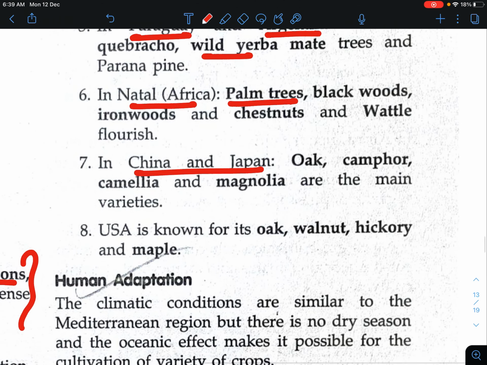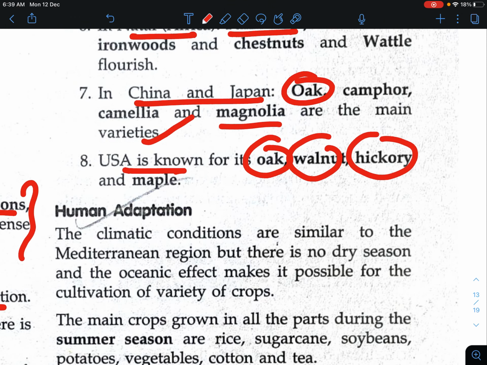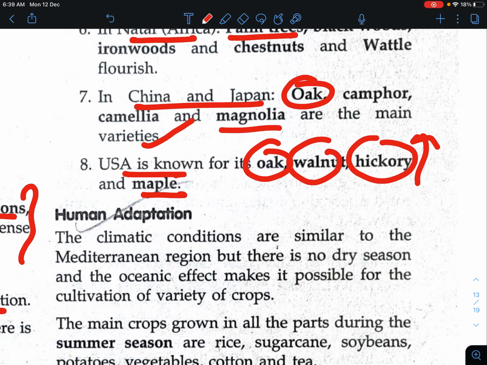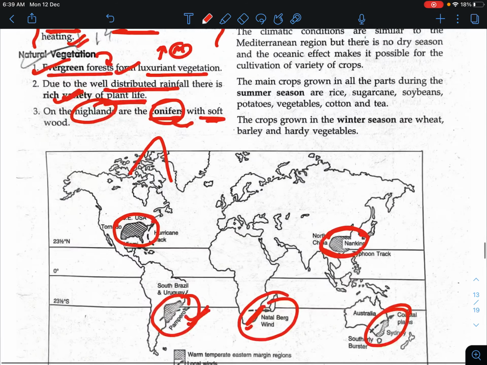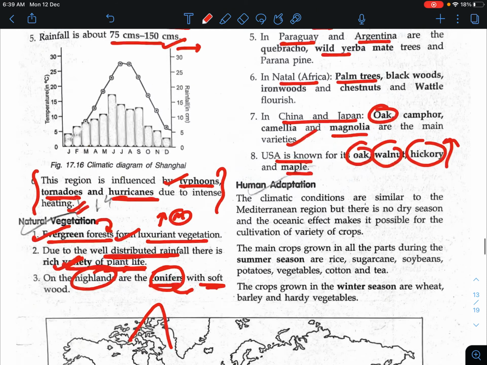If you talk about China and Japan, oak, camphor, camellia and magnolia are the main varieties. And in the USA, there are oak, walnut, hickory and maple. These are the trees generally found in the USA. So we can say that due to well distributed rainfall, a rich variety of plants is found here.